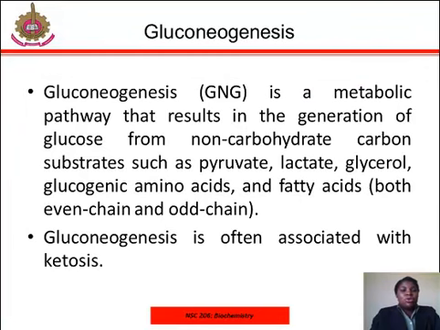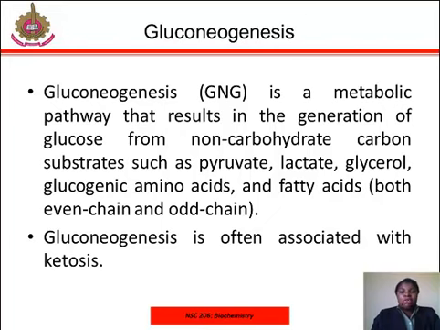First, let's look at gluconeogenesis. Gluconeogenesis is a metabolic pathway that results in the generation of glucose from non-carbohydrate carbon substrates such as pyruvate, lactate, glycerol, glucogenic amino acids, and fatty acids. Gluconeogenesis is often associated with ketosis. It is one of the two main mechanisms humans and many other animals use to keep their blood glucose levels from dropping too low. The other means of maintaining blood glucose levels is through degradation of glycogen, that is, glycogenolysis.